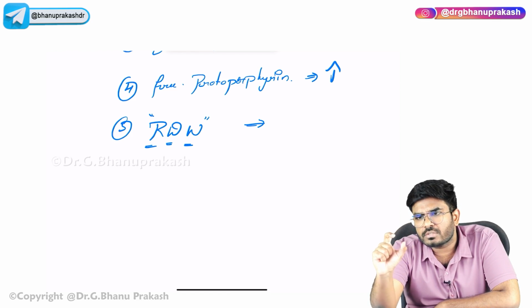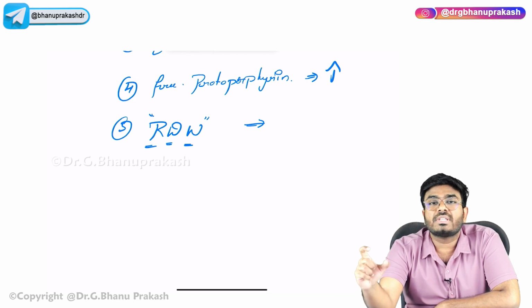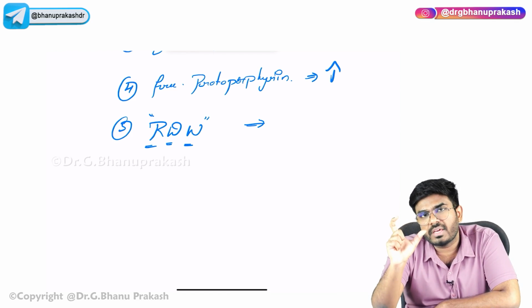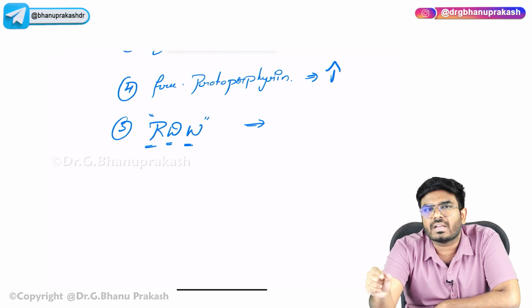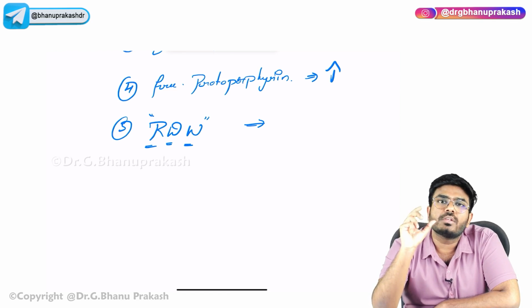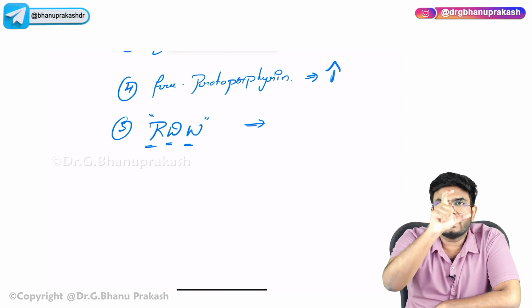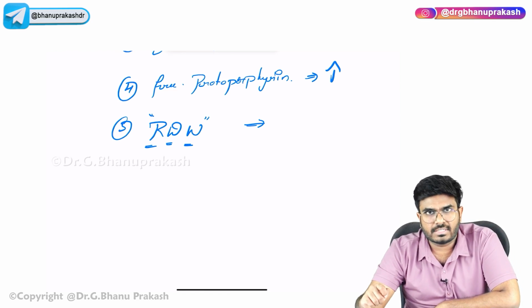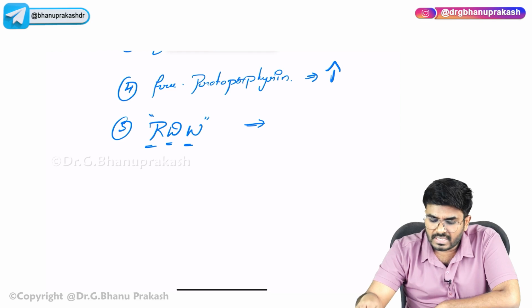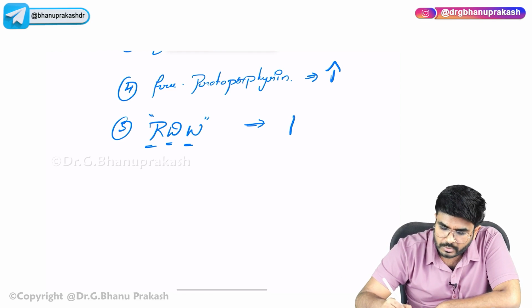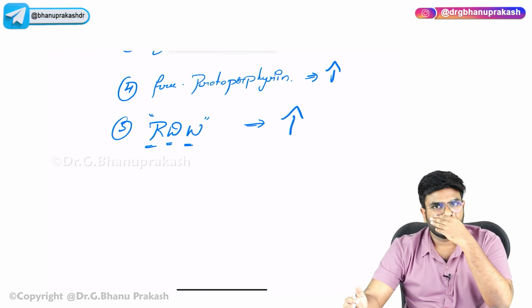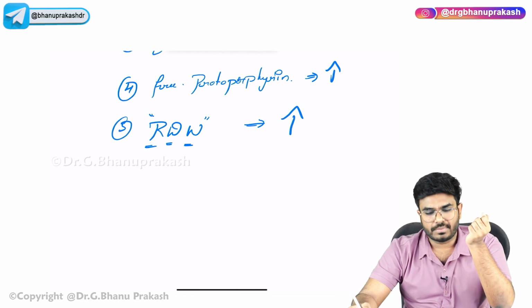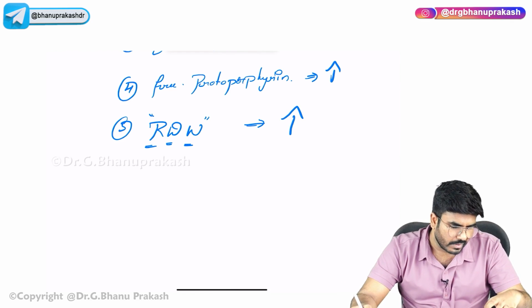RBC size gradually decreases. The older RBC will be bigger, and the newly produced, younger RBC will be small. So there is a difference in the sizes of the RBCs, and that's why the red cell distribution width is increased.